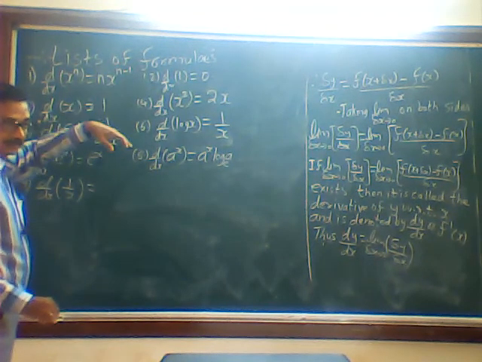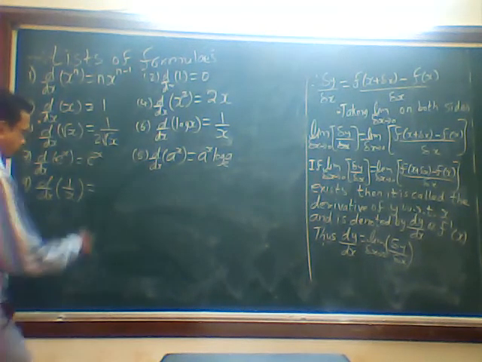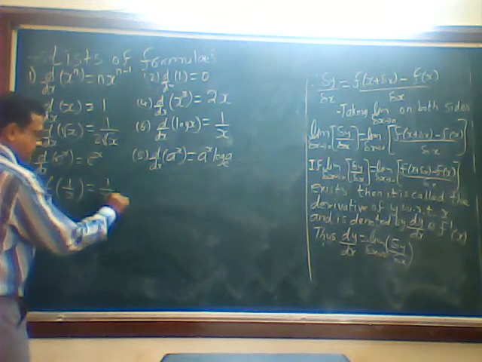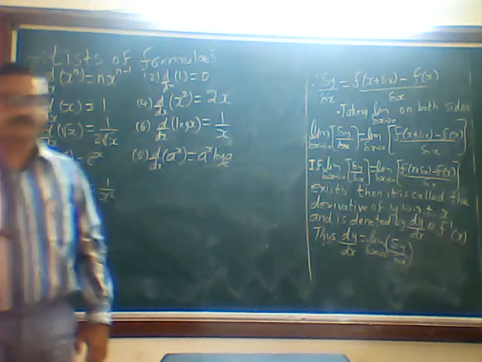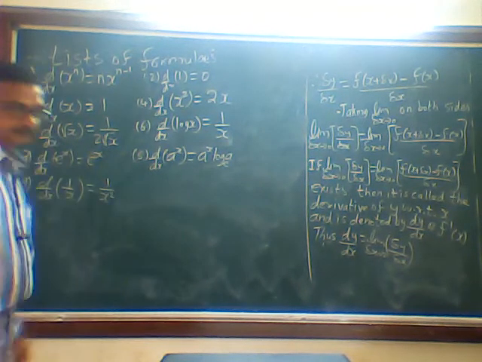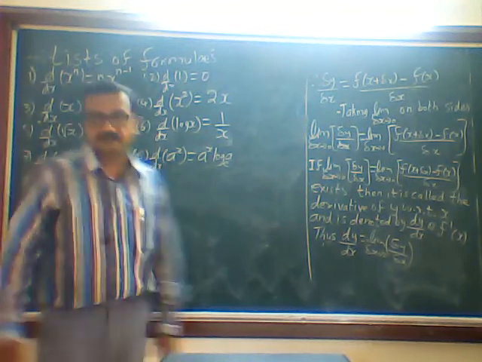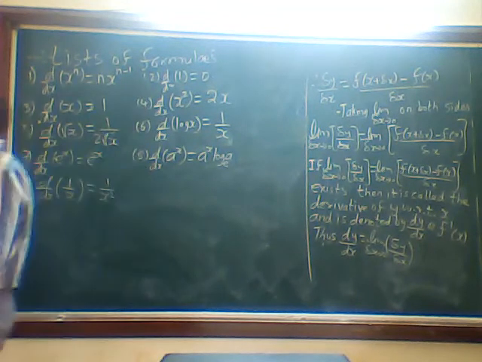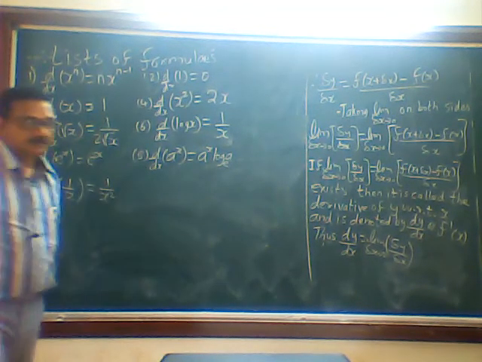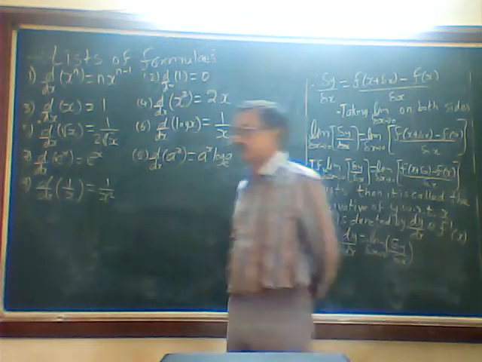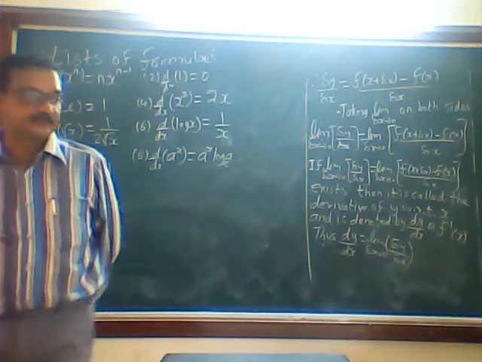If you throw it down, it will become minus 1 upon x square. So d by dx of 1 by x is minus 1 upon x square. So you have to study these 9 formulas. If you know these 9 formulas, integration will be easy. Integration is nothing but the reverse process of differentiation.